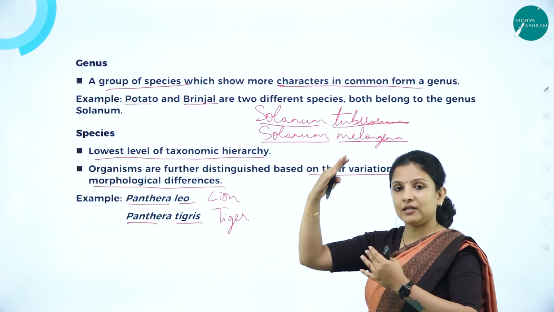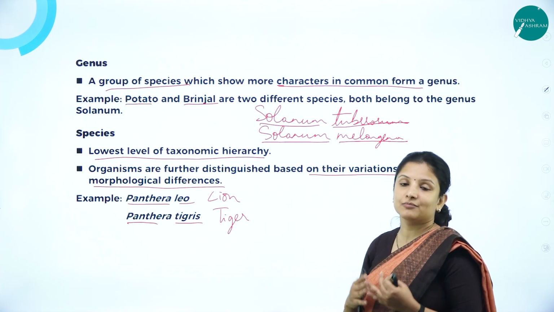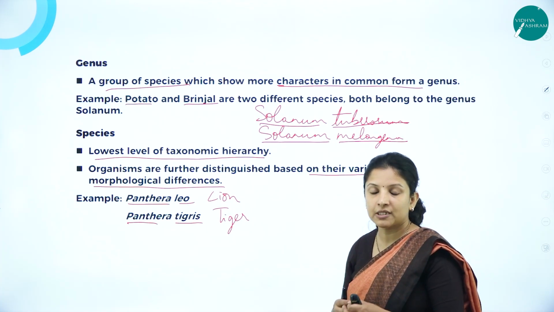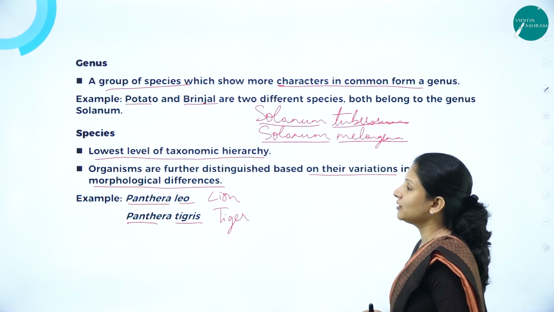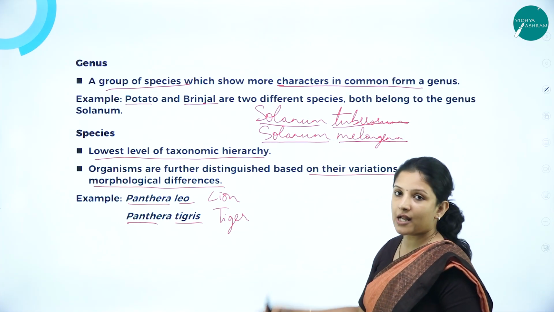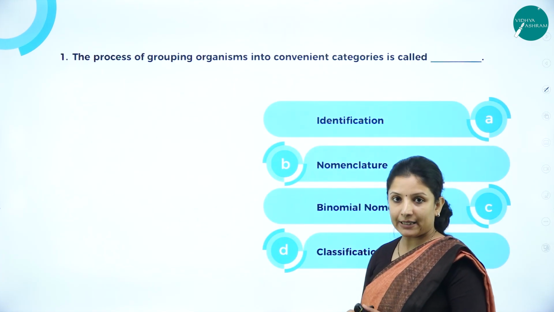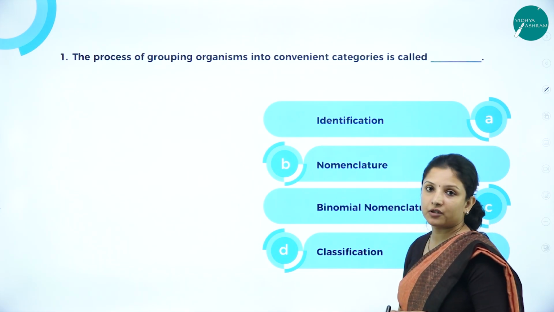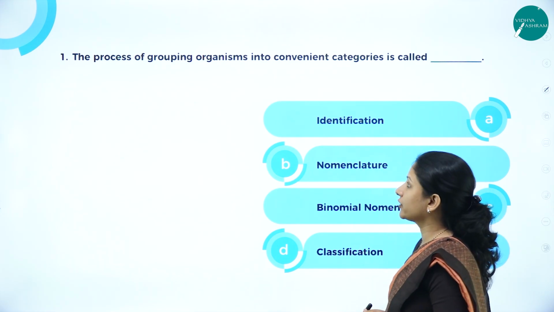From kingdom Animalia or kingdom Plantae, we go on classifying the organisms into smaller groups based on their morphological characteristics. So this was about classification. Now, because we know about the different ranks or taxonomic categories, we shall move on to the MCQs that can be asked from this chapter, with the small topic classification of organisms.